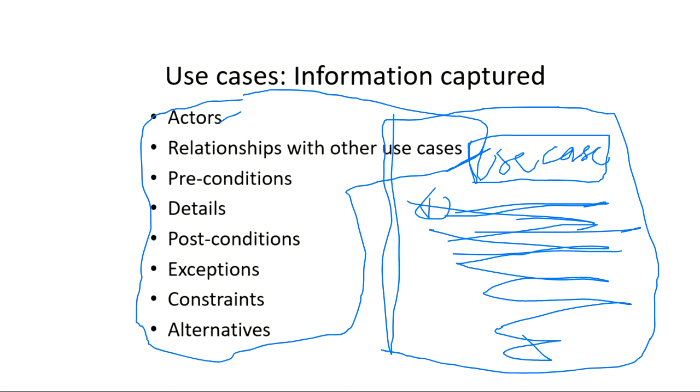But if you see in your course plan, this topic is given in module 2. In module 2, this is the first topic. And your module 2 is basic and advanced structural modelings. Basically, in your module 2, you have to study all these structural models, class diagram, object diagram, these things we have to study. So why do you think that in that module, this use case diagram has been kept? Think logically. This is a behavioral diagram, right? But this has been kept in your syllabus in module 2, and module 2 is structural diagrams. Why is it placed at the very beginning of module 2 before the structural diagrams? What do you think?